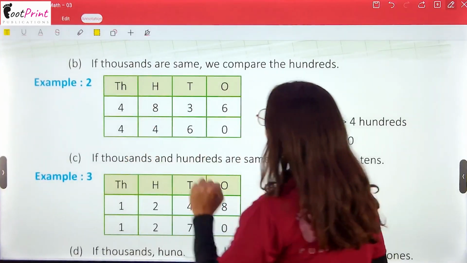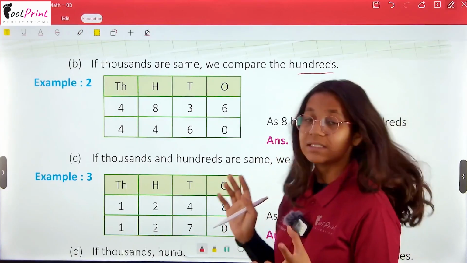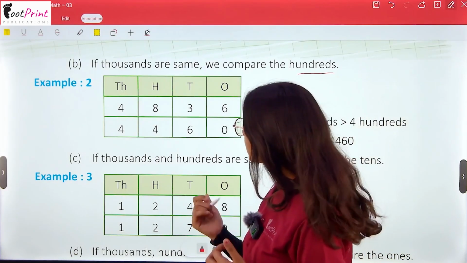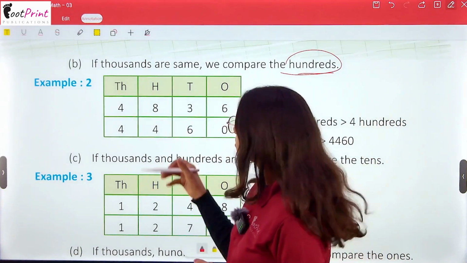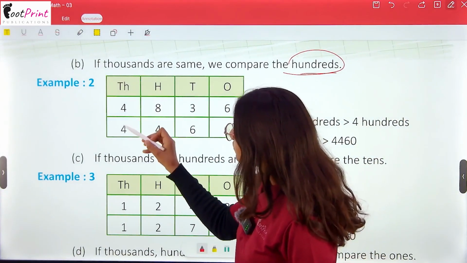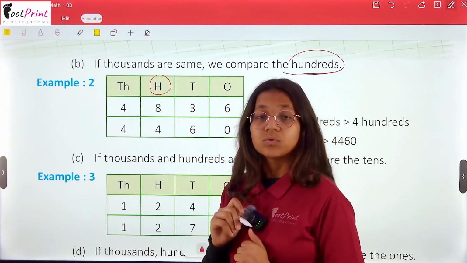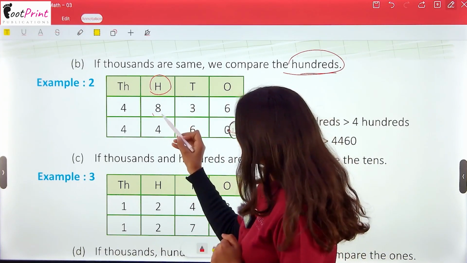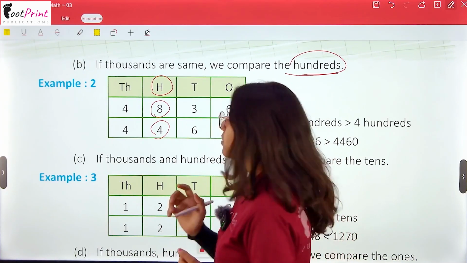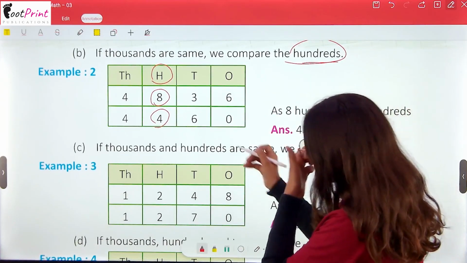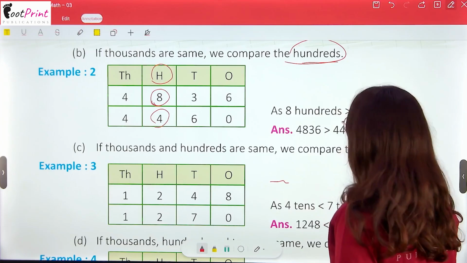See, if the thousands are the same, we compare the hundreds. So if I have the same thousands in my number, I will go to the hundreds place to see if it is the same or not. See, in the thousands place it's 4 and 4, it's the same. Now what will we do? We will go to the hundreds place. Now see, 800 and 400, which one is bigger? Of course 8. So we don't have to look ahead; we can say it by just seeing the hundreds place.